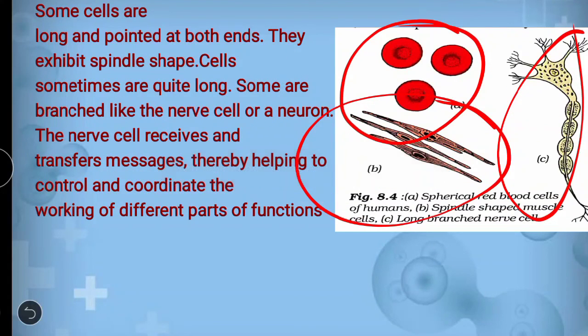Okay, so here we are ending with the topic. Today we have discussed the cell, who invented it, and what we call a cell.